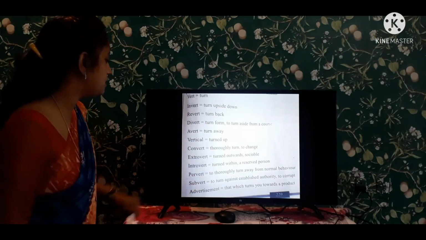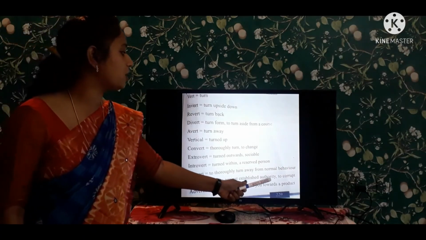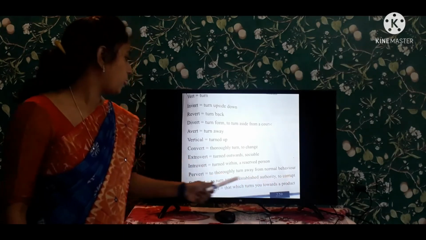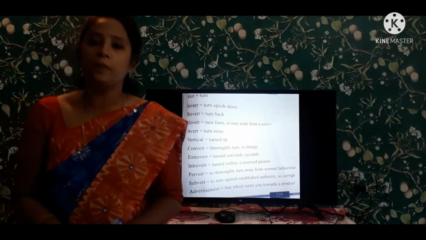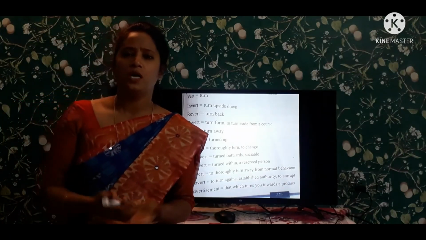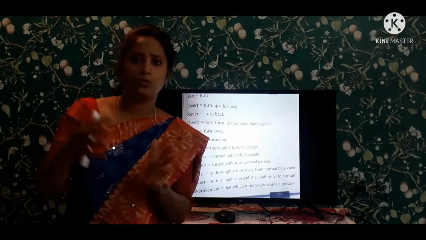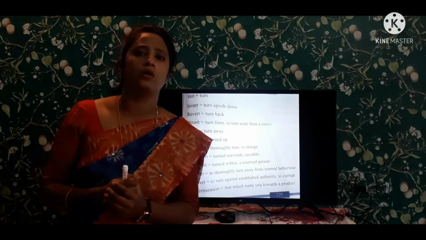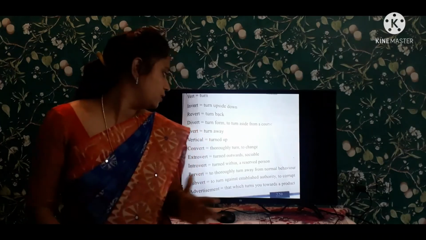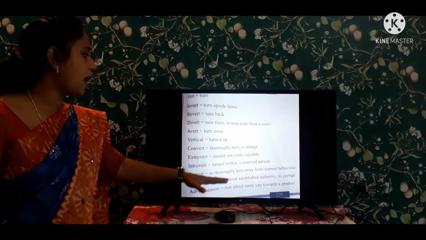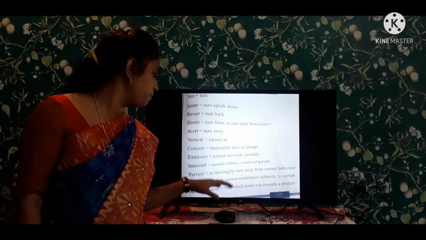And coming to the next one, subvert. Subvert is to turn against established authority to corrupt. What is the established authority? It is nothing but the government. Some people fight against the government. They break the rules. They fight with the government, so they don't support the government. People like that are called the subvert. They turn against established authority to corrupt. It is known as the subvert.